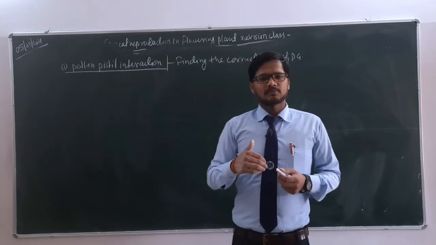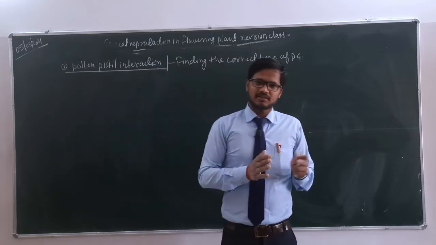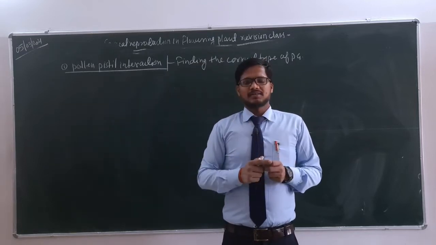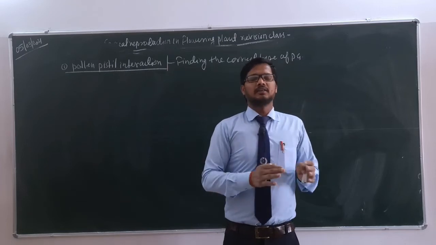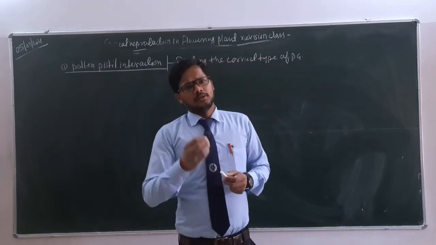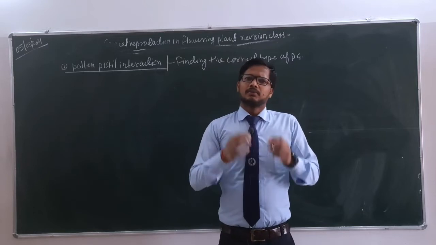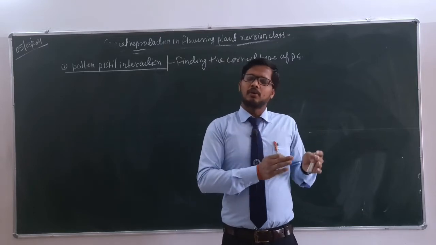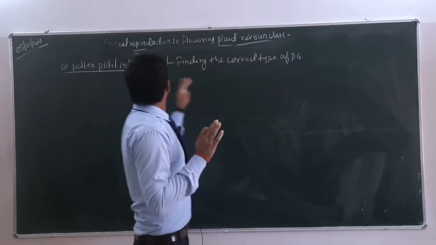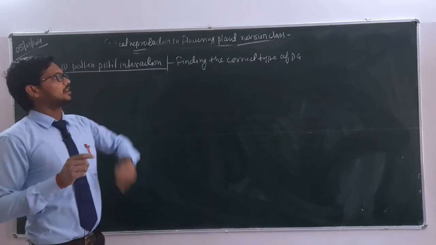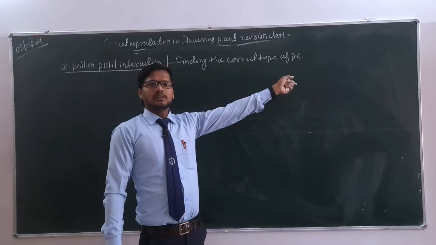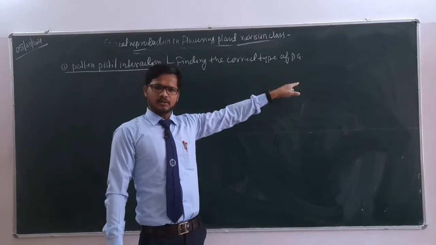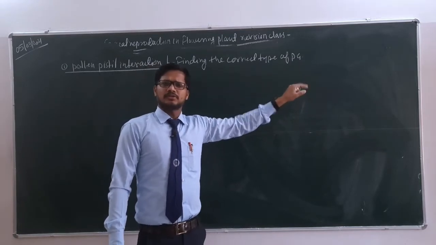If it is the correct type of pollen grain, meaning that the variety of the plant is the same and the quality of the pollen grains is the same, then it will secrete certain kinds of secretions containing water and sugar that will be absorbed by the pollen grains, and pollen grains will form the pollen tube that will emerge out from the germ pore. So pollen pistil interaction is actually finding the correct type of pollen grains. If the pollen grain is not compatible, then they will reject it. If they are compatible, then they will go further in the process of germination.